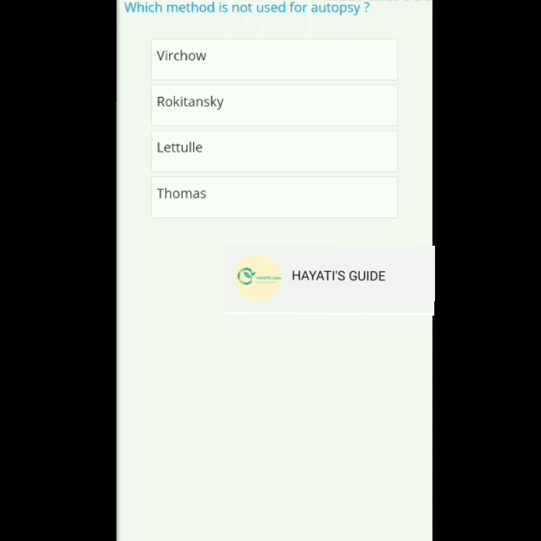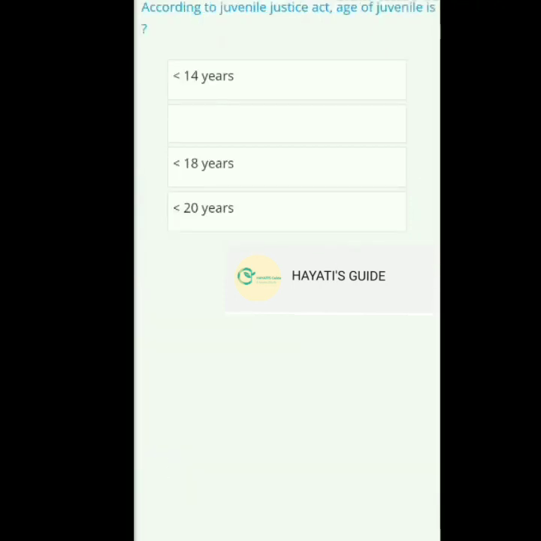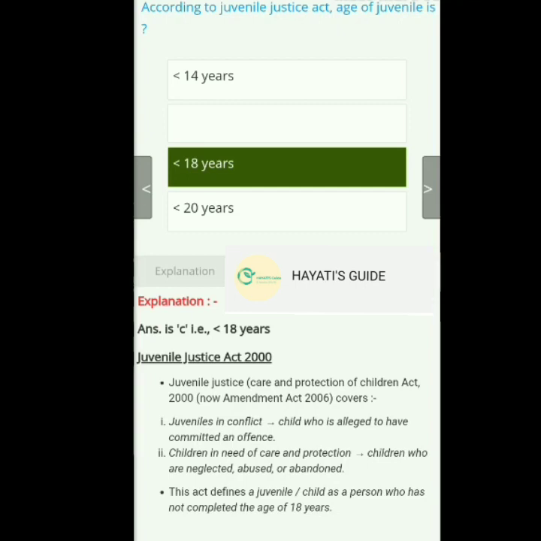Next, which method is not used for autopsy? And the answer is Thomas. So, next question. According to the Juvenile Justice Act, the age of a juvenile is? The answer is less than 18 years. And the Juvenile Justice Act was implemented in 2000.